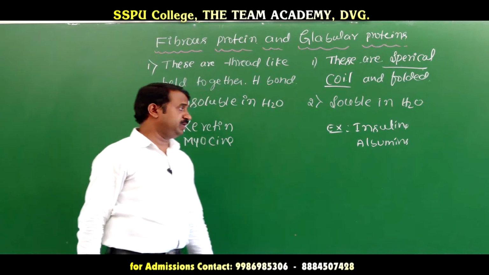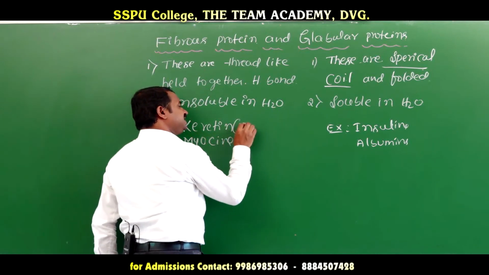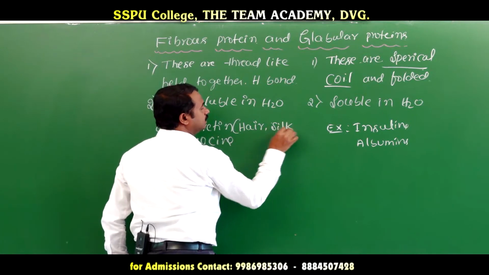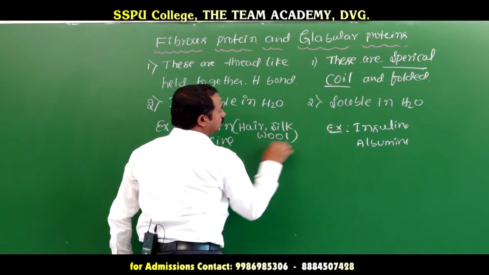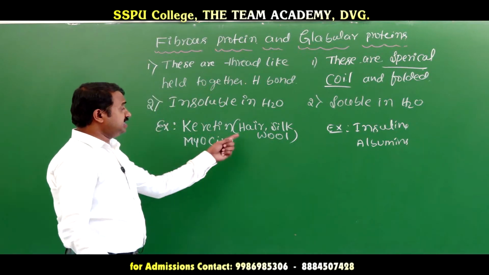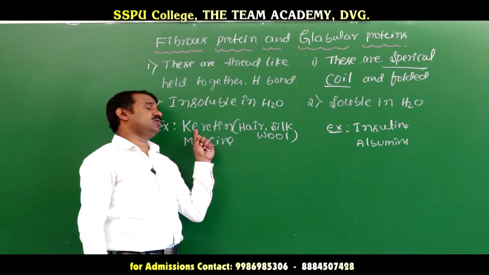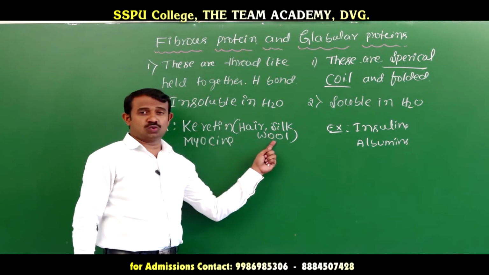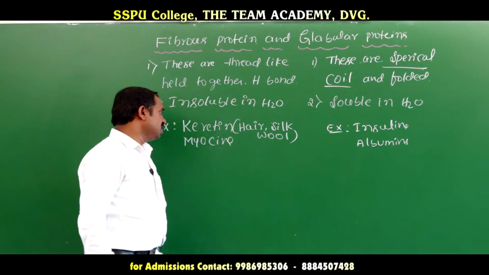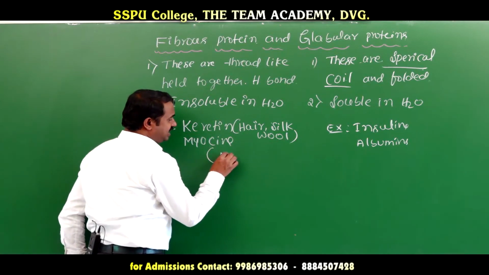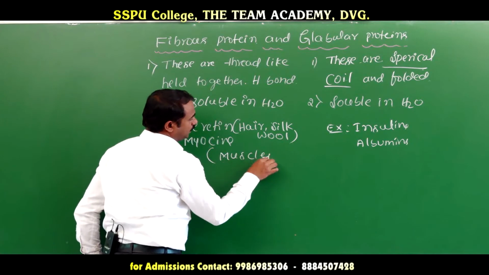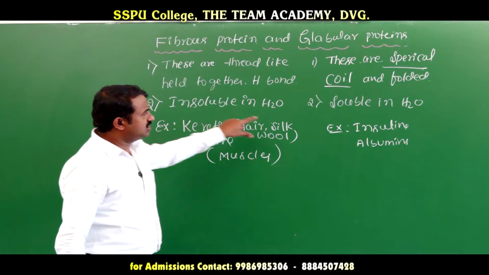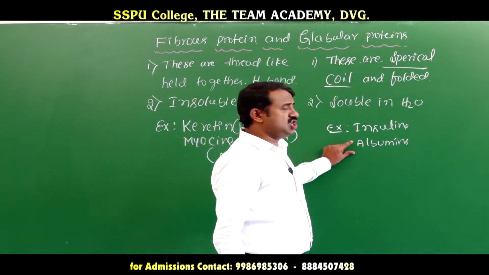Insulin and albumin. Keratin is present in hair, silk or wool. Which protein is present in hair? Keratin. Keratin is present in which place? Hair, silk or wool. This is important. And myosin is present in muscles. This is one of the proteins. And here insulin and albumin.